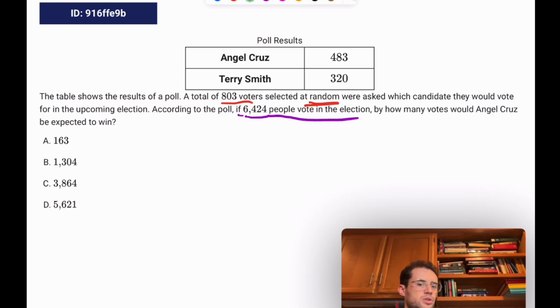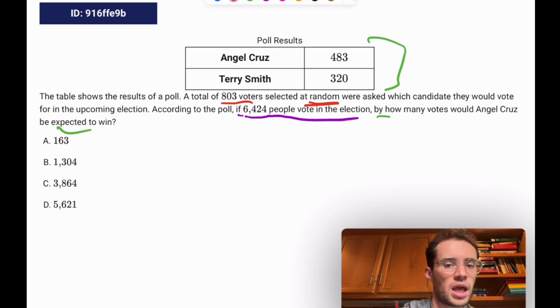All right, so we're just assuming that this random sample is representative of the population as a whole, and we want to know by how many votes Angel Cruz would be expected to win. So we need to figure out how many votes Angel Cruz is expected to get and how many votes Terry Smith is expected to get, and then find the difference between those two.